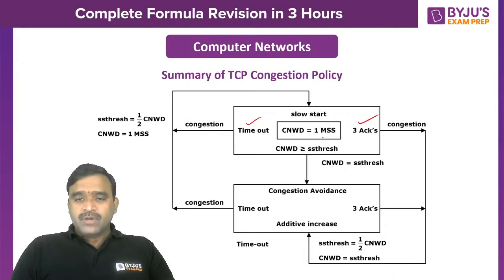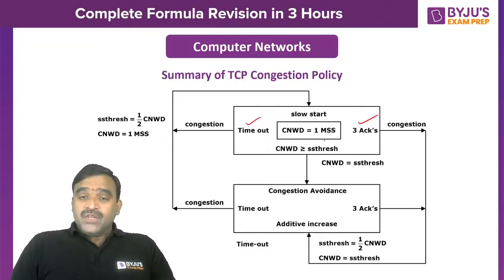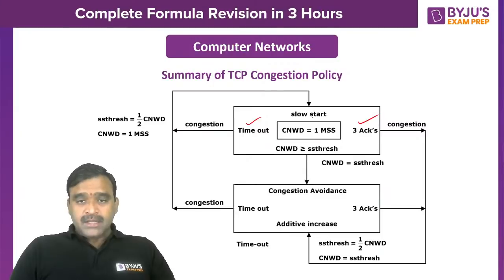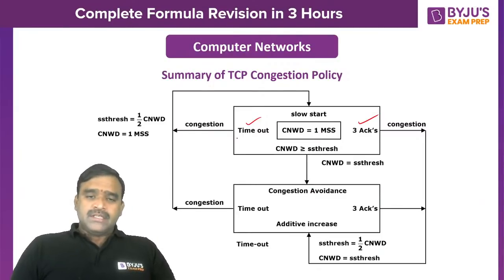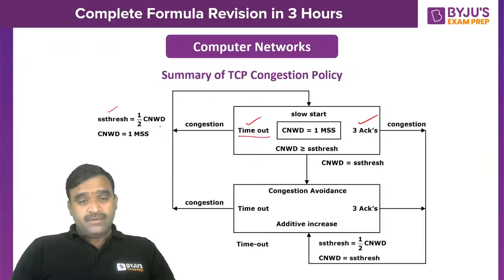Initially it will begin with 1 MSS. It keeps on increasing exponentially based on the rounds it is making, and congestion may occur either during slow start or maybe in another phase. Wherever the congestion occurs, the reaction of TCP, if the congestion is detected through the timeout, is that the threshold value of slow start (SS threshold) will be half of the present congestion window size.